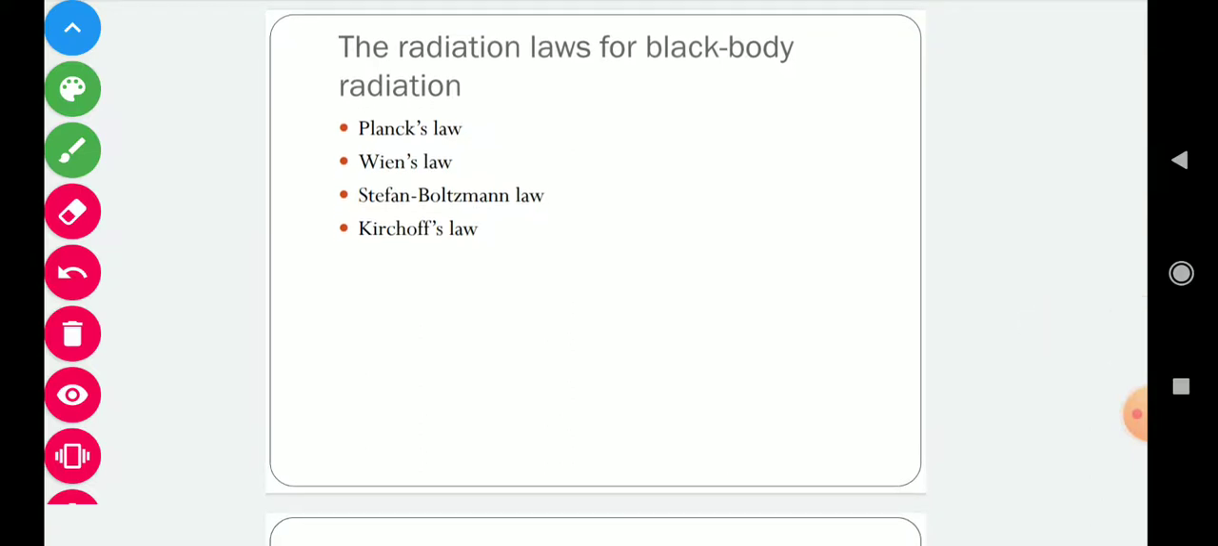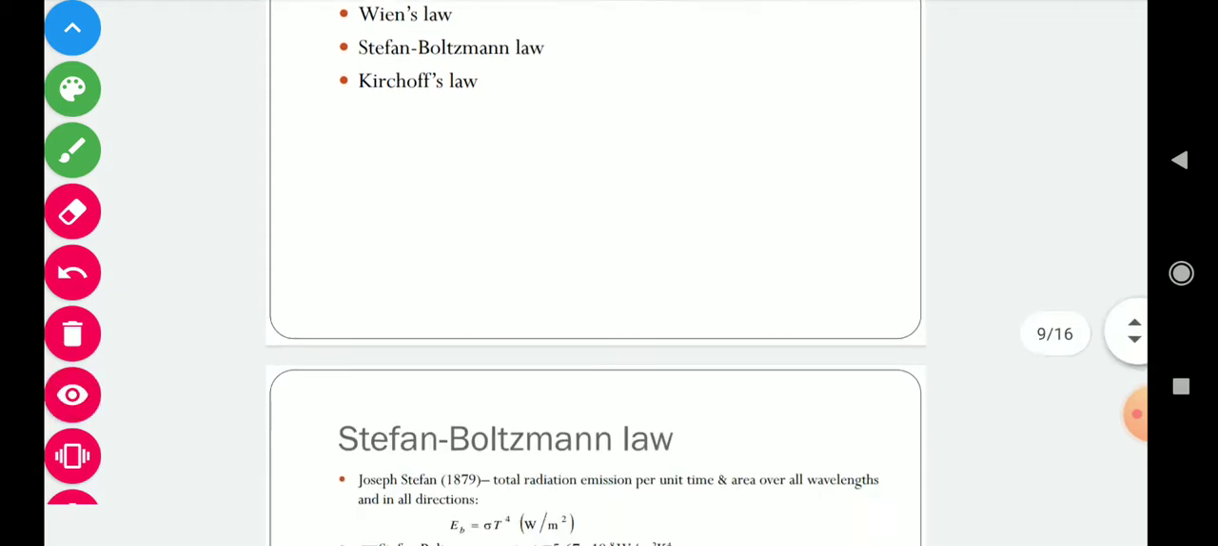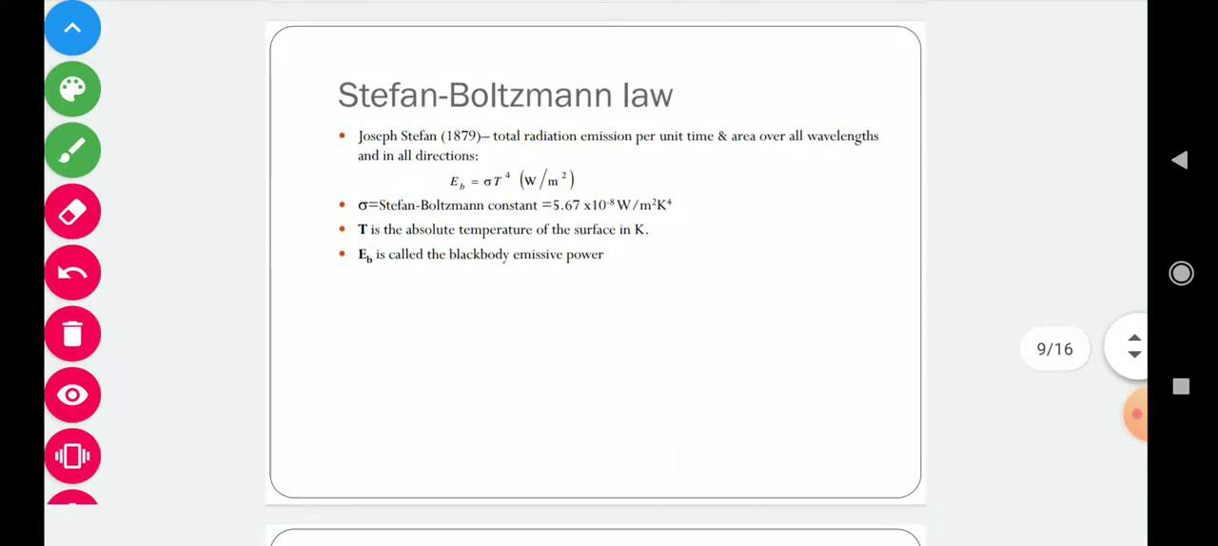In thermal radiation, we have some popular laws. These are listed over here: Planck law, Wien law, Stefan Boltzmann law, and Kirchhoff's law. We will discuss all these laws one by one. So first of all, the most popular law is Stefan Boltzmann law. This was developed by Joseph Stefan in 1879. In that, the total radiation emission per unit time and area over all wavelengths and in all directions, this Eb, will be equal to sigma T raised to power 4, and this sigma is called the Stefan Boltzmann constant.